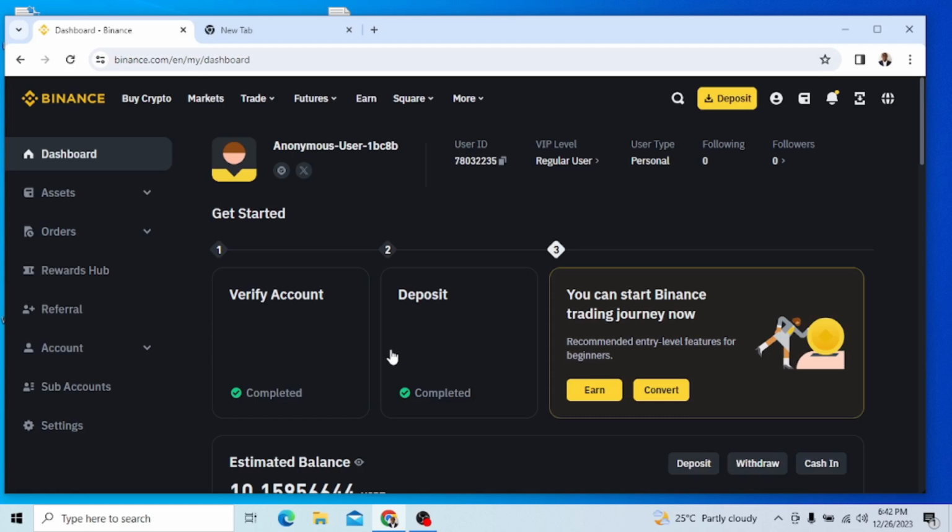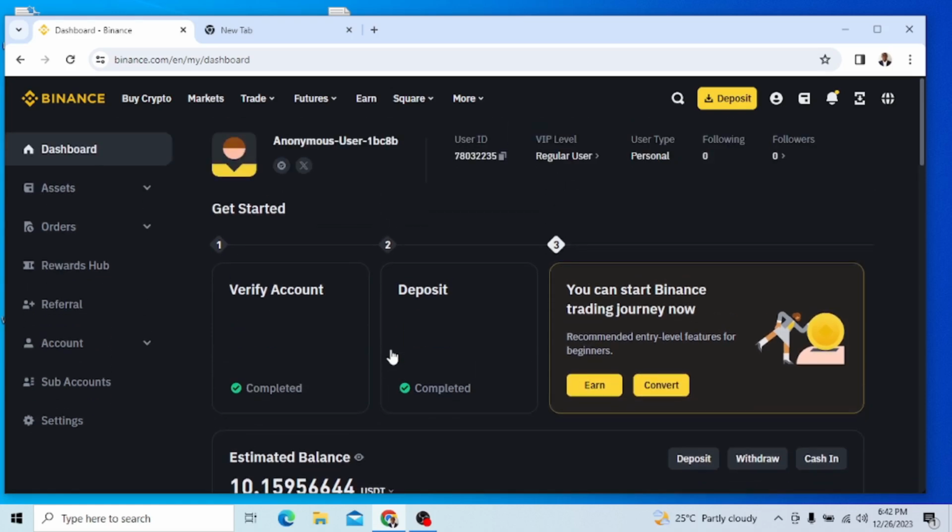I'm sorry that I could not go ahead and do some transaction or buying. It would have taken us much time, but that's why I emphasize that you should look for someone who is experienced enough to do this for you. You see there's a lot of pop-up here. It says you can start your Binance trading journey now, recommended entry level. These are just some other stuff. So we are looking forward to teach you how to use it and buy from OnPassive.